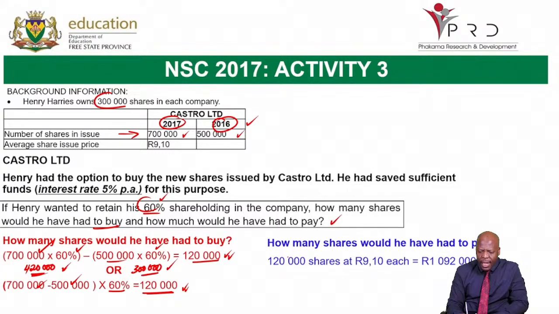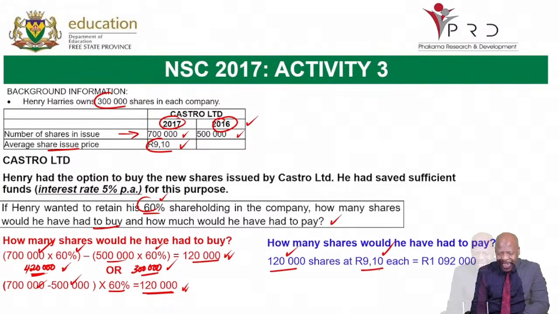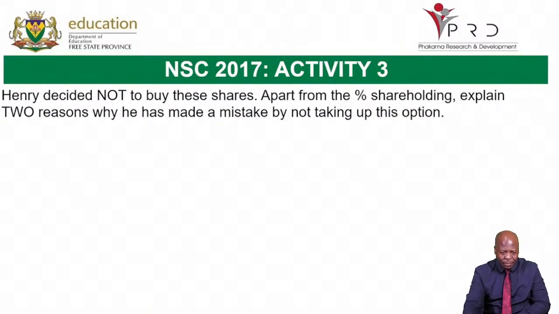Now, if he has to buy 120,000 shares, remember the average share price is 910. The average issue price, rather, the average share issue price. So this is the price at which the shares are being issued. It is 910 cents. So it will be 120,000 shares multiplied by 910 cents. That will give you your 1,092,000. You end up with 1,092,000. Okay, let me move on to the next question.